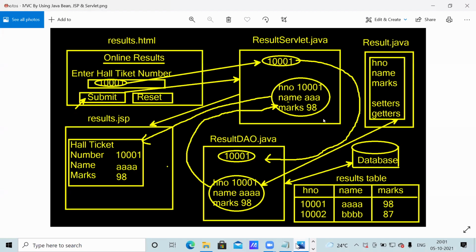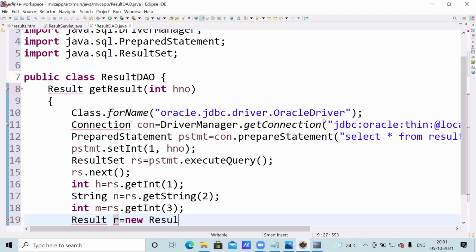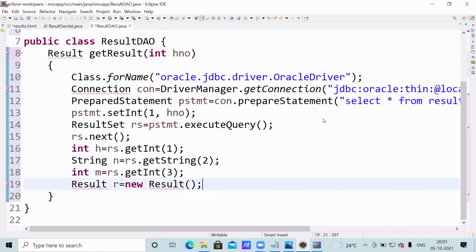So here, first we have to create the Result class object. R equal to new Result. Result class object created. After that, these values we can pass with setter methods.